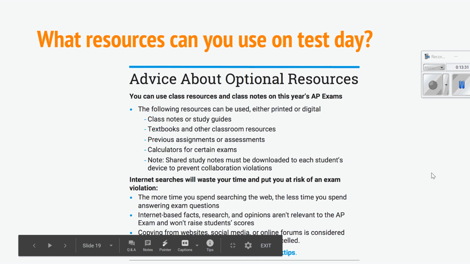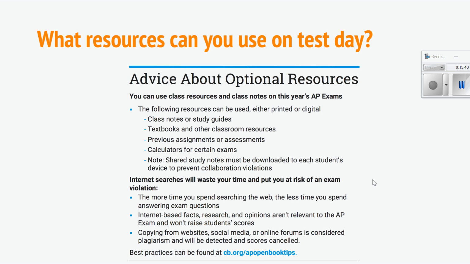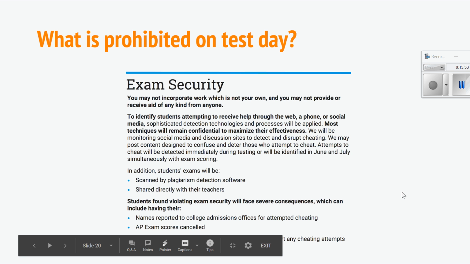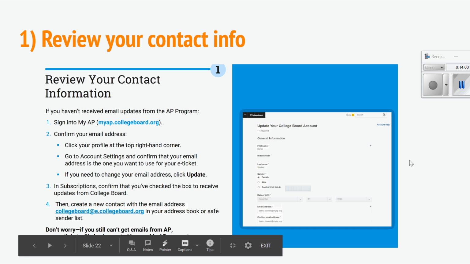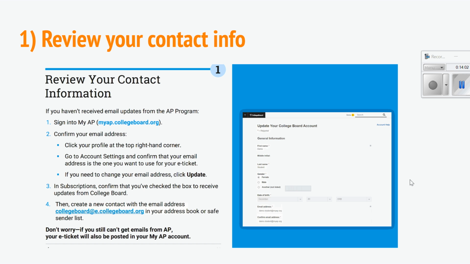What else? What resources can you use? Again, we've talked about this, but you can use your open notes and technically anything, but the longer you spend looking for these things, the less time you have to write. So I would say do your best, like writing everything down, taking pictures, and then honestly, after you've written everything you already know, maybe look through your notes. Don't obviously cheat. Don't do that.